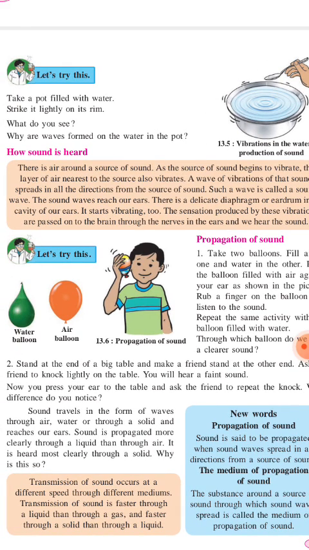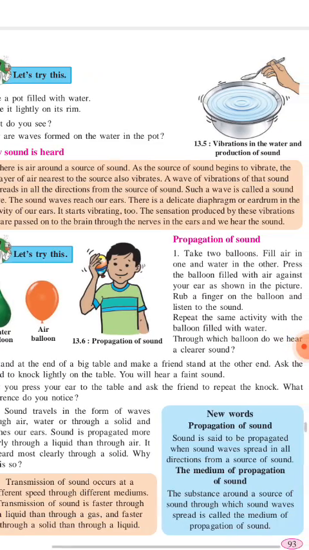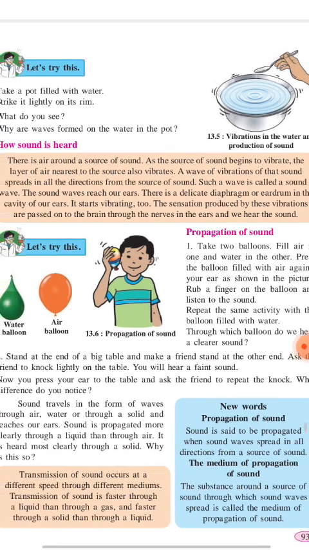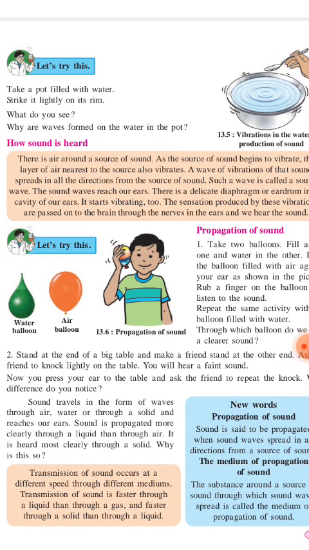The sound wave reaches our ear. There is a delicate diaphragm, or eardrum, in the cavity of our ear. It starts vibrating too. The sensation produced by these vibrations is passed on to the brain through the nerves in the ears, and we hear the sound. Now, very simple: for the hearing of a sound, a medium is always required.